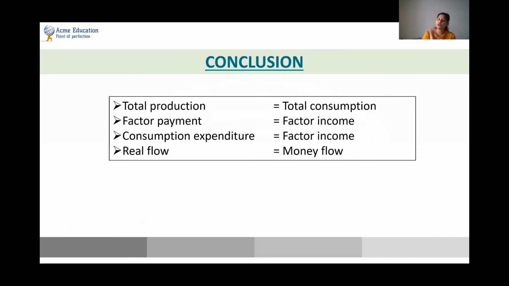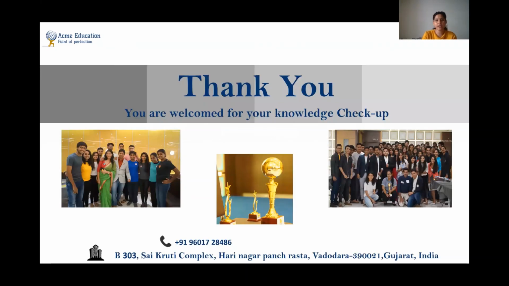And lastly, the real flow will always be equal to the money flow. But this conclusion is only possible if we are talking about a closed economy model and not about an open economy model. Closed economy talks only about two sectors, and that is the household and the firms. So this way we complete our first section of national income, part A of national income.